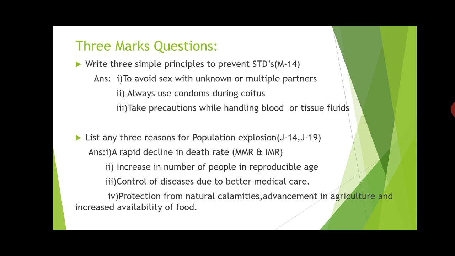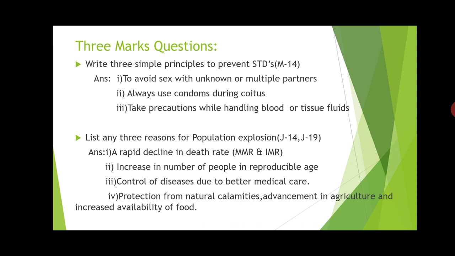Another thing you can add is inadequate access to family planning information. Some people don't know how to do family planning, or some of them oppose family planning due to certain religious reasons. They think it as a taboo, a blind belief.